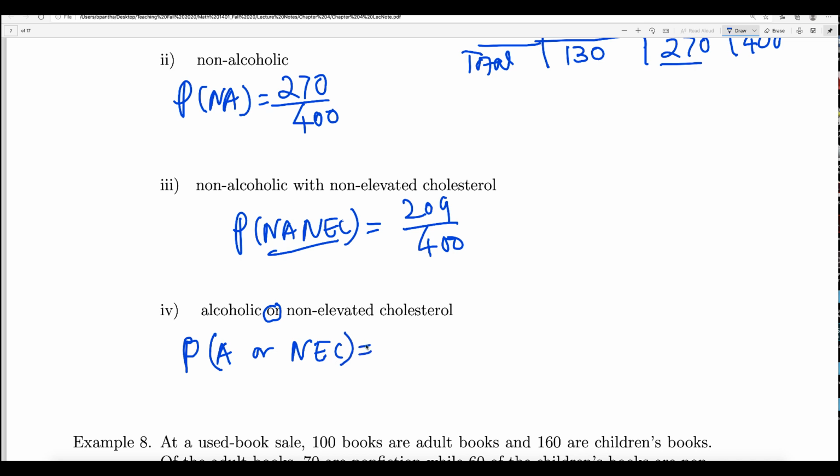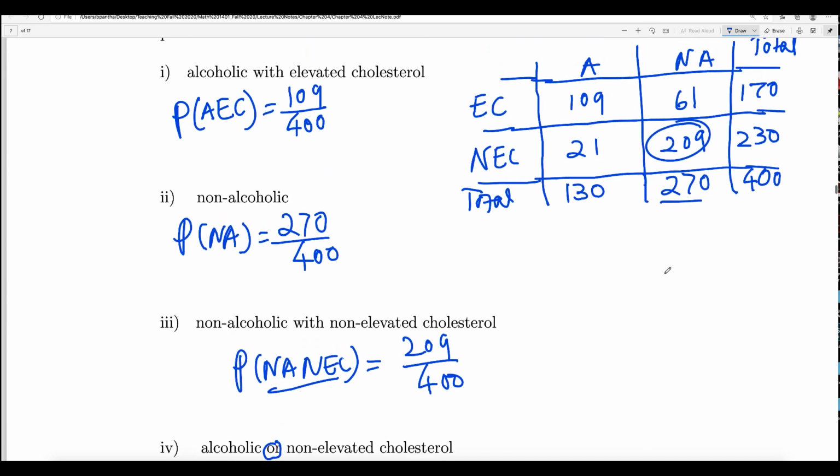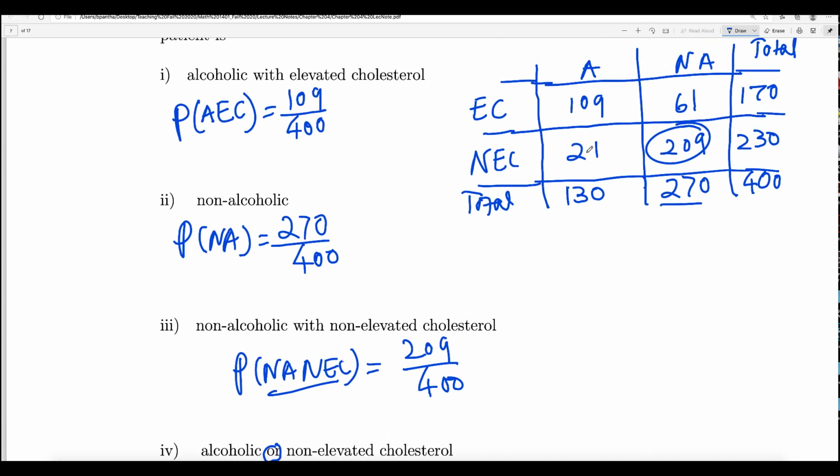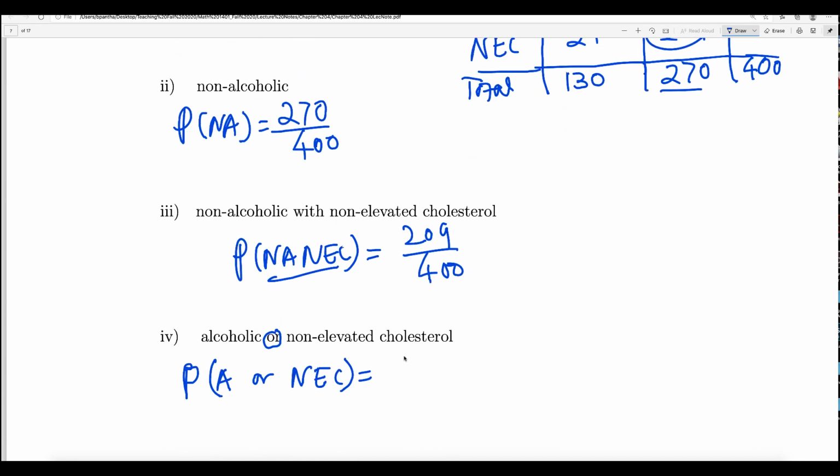Okay, so do they have anything common? Let's look at the alcoholic and non-elevated cholesterol. Yes, there is 21 in common, right? Alcoholic column is this, and the row of the non-elevated cholesterol is this one. So 21 is common. So let's use that formula there. So probability of A plus probability of NEC, non-elevated cholesterol, minus probability of A and non-elevated cholesterol.